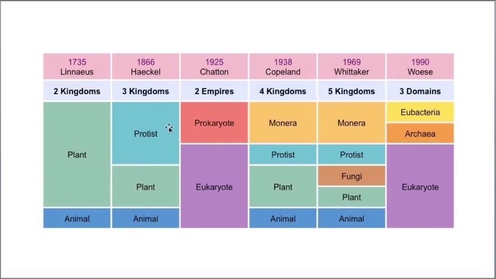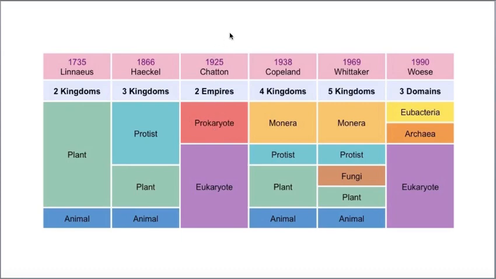And again some mistake appeared. Again he also forgot the prokaryotes. And later one more scientist, Chatton, came, and he did not follow kingdom classification. He gave a two empire classification. According to him, there are only two groups of organisms. The first one is prokaryotes and the second one is eukaryotes. And this classification is not much accepted, so just ignore it. You don't need to follow it. Even in many textbooks you won't see Chatton's classification, because basically it is not accepted.